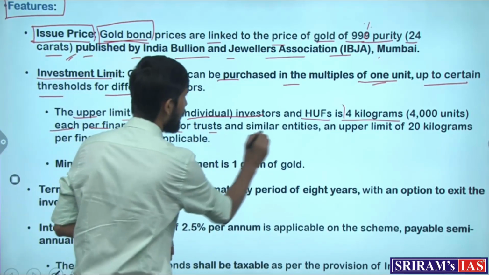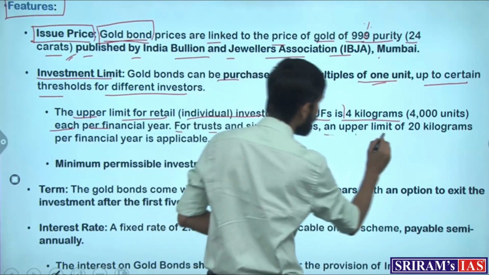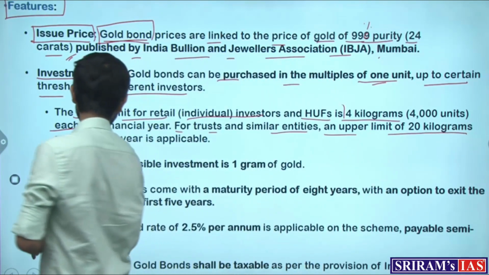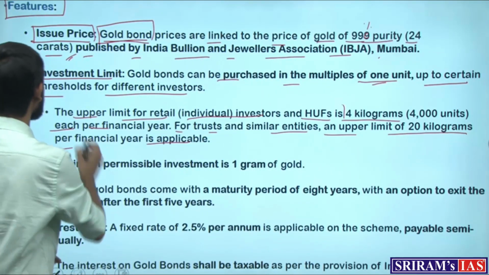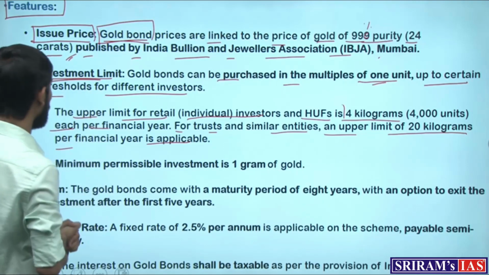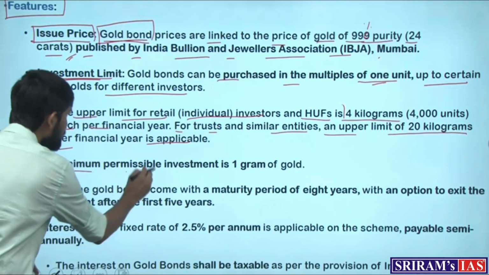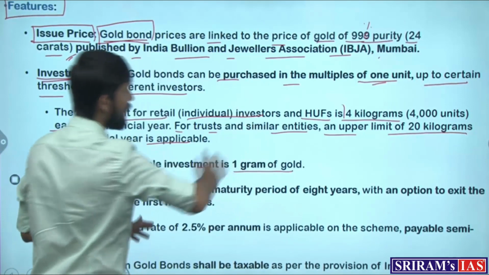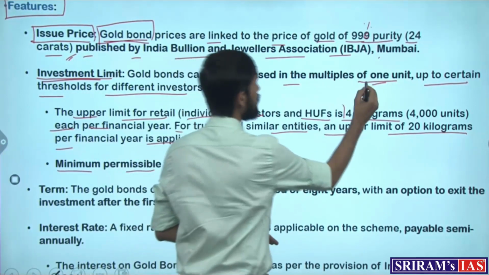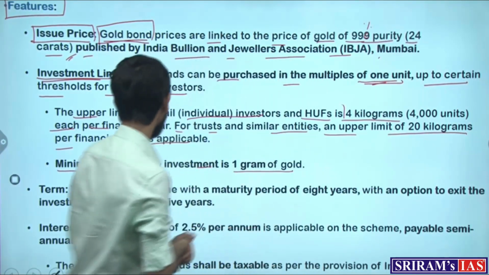For trusts and other bigger entities, an upper limit of 20 kilograms per financial year is applicable. So, this is the investment limit on the gold bond scheme, and the minimum permissible investment is 1 gram of gold. It starts from 1 unit.